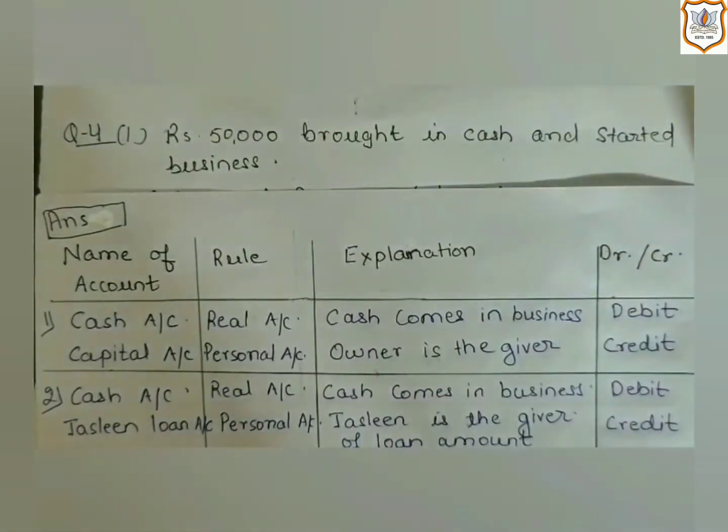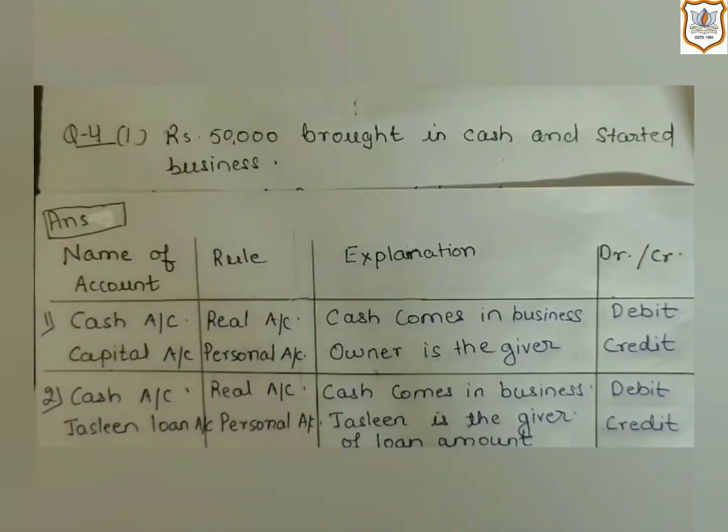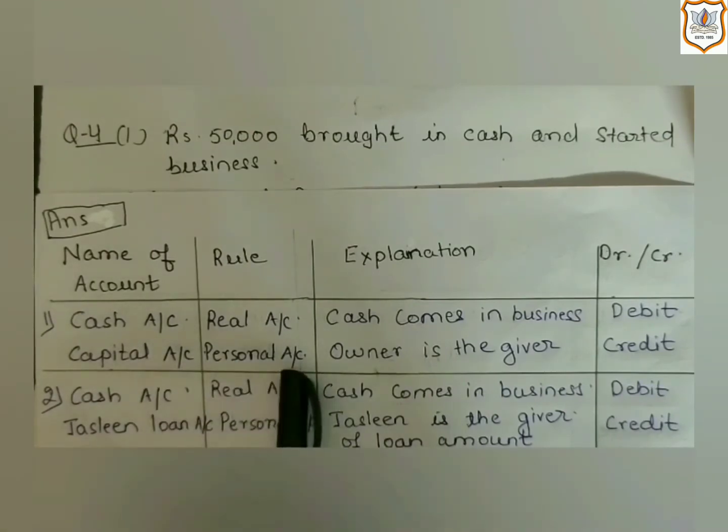Now, the second account which is going to be affected is capital account. Now, what is capital account? As we have already studied, when the owner invests goods, cash or assets to start the business, it is called capital. So here, the owner is investing 50,000 cash in the business. So the second account is capital account, which will be affected. Now you have to determine what type of account capital account is. So capital account is a personal account.